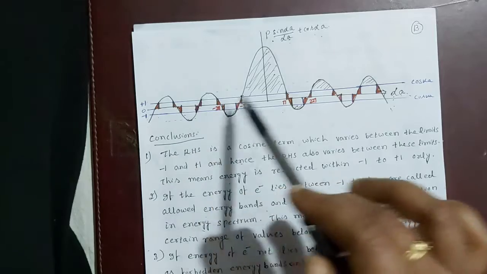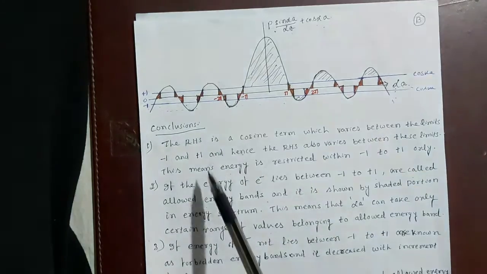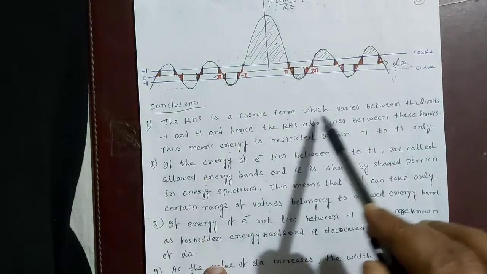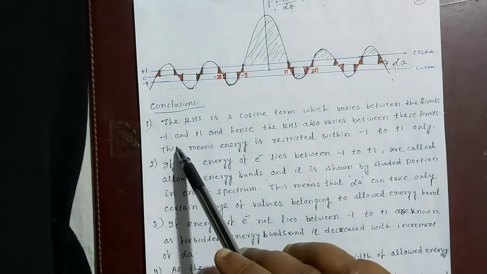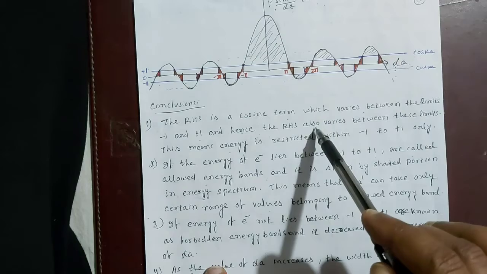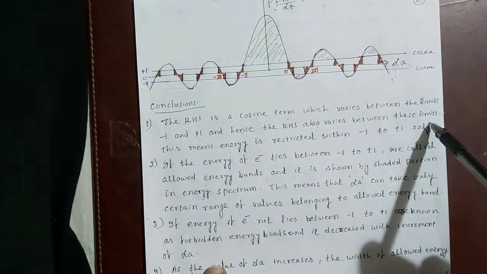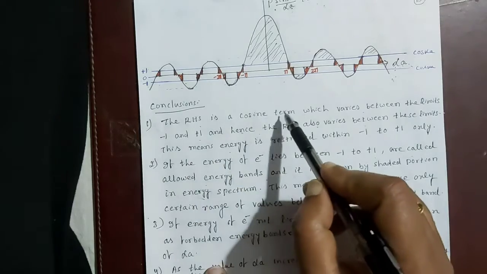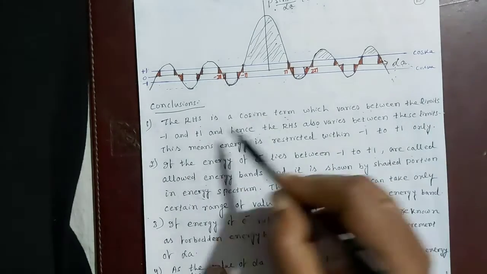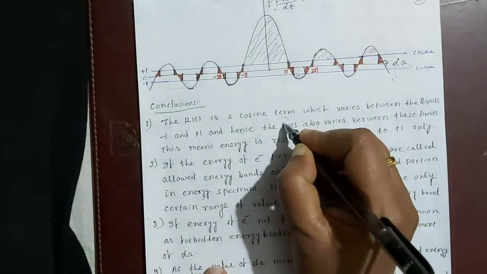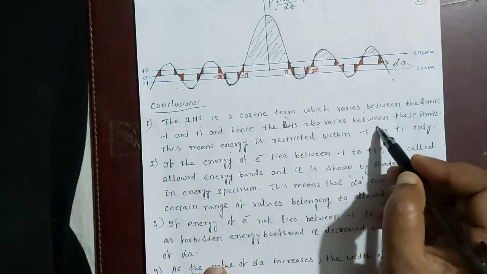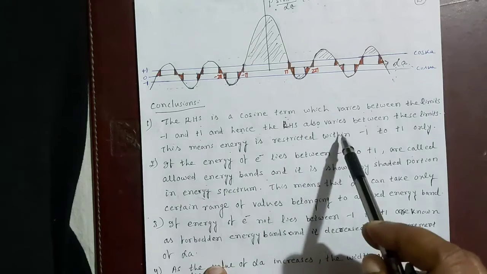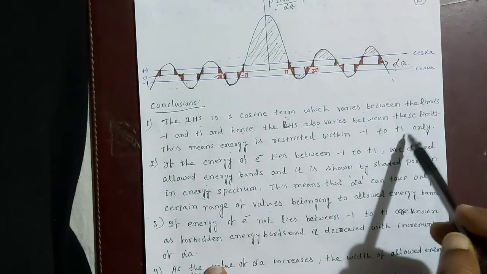So let us draw the conclusions from this curve. First conclusion is that since the RHS is a cosine term which varies between the limits minus 1 and plus 1, hence the LHS also varies between the same limits. This means that the energy is restricted to values for which the LHS lies between minus 1 and plus 1 only.